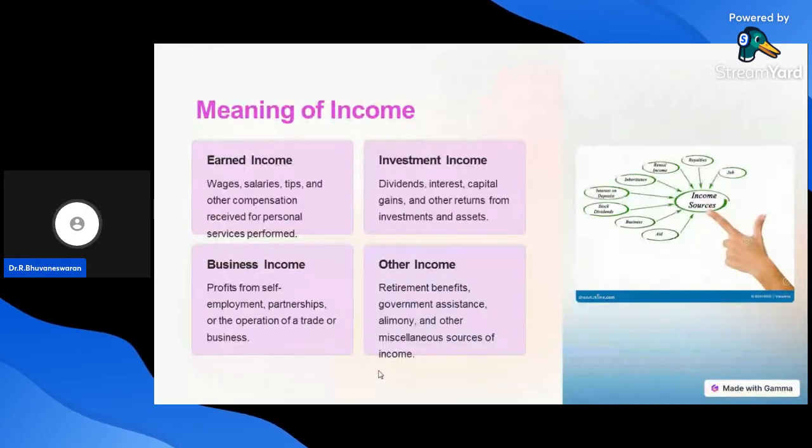Retirement benefits, government assistance, and other miscellaneous sources of income are called other income. These are all the sources of income of each and every individual.